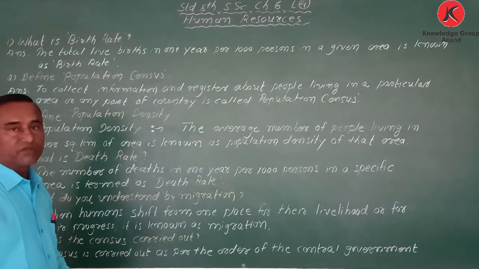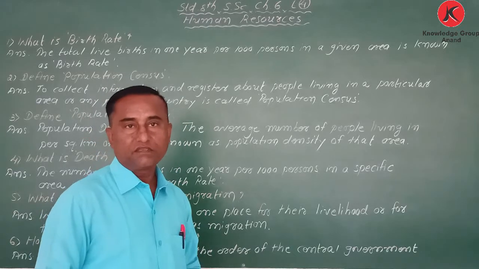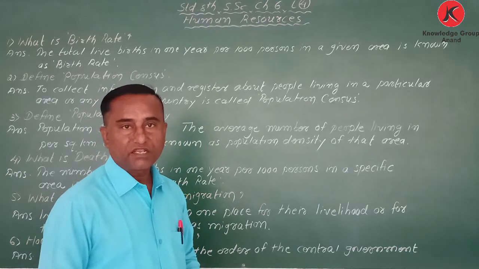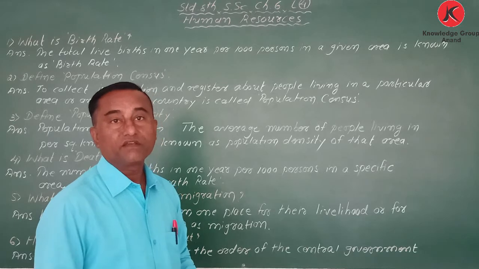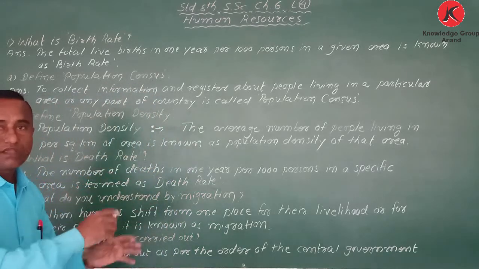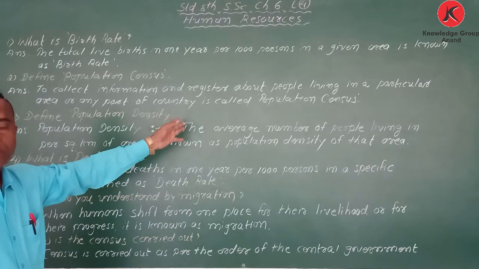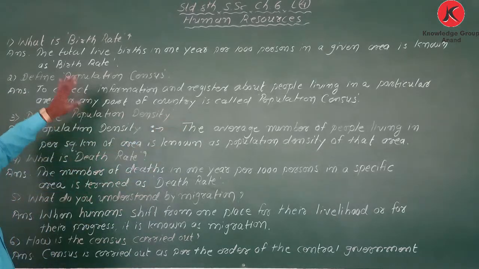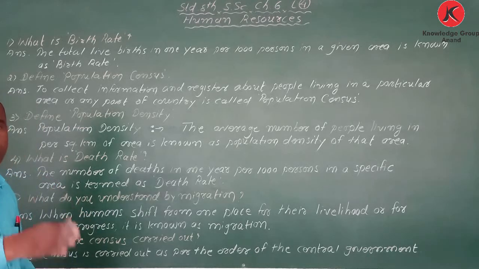In this chapter we have learned about population density, birth rate, death rate, migration, literacy, even sex ratio, everything we have learned. Today I am going to discuss the question answers related to this chapter. First question, what is birth rate?